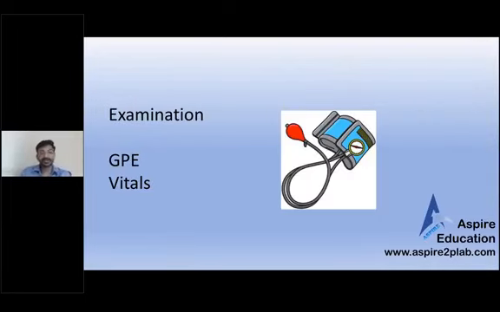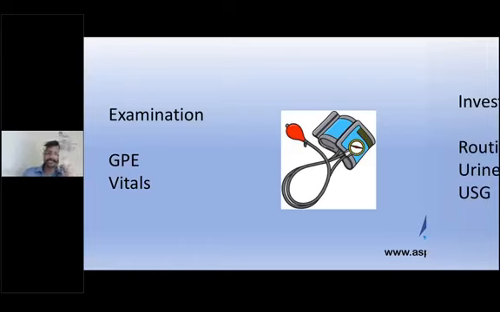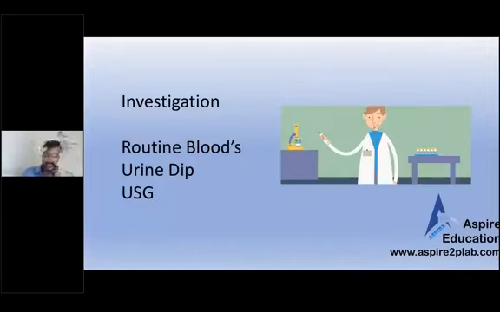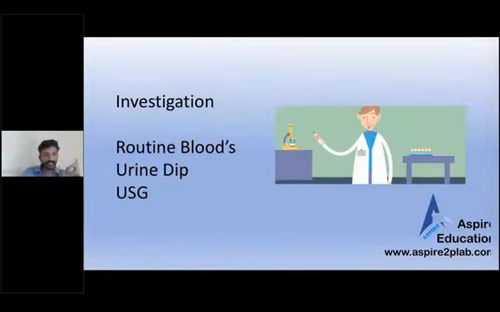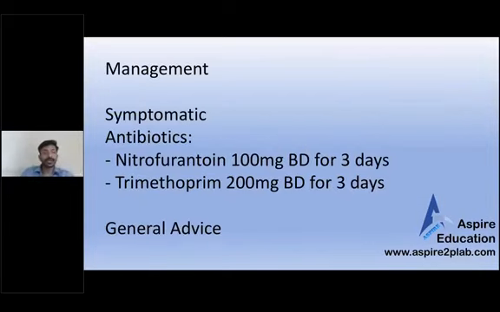Examination is actually the same station, but make sure, that one was UTI with BPH, and this is only UTI. So you can ask some common questions about UTI symptoms like frequency and urgency, but make sure you don't ask BPH questions from the lady. Examination is general physical examination and vitals, and that's it. Then investigations will be routine blood, urine dip, ultrasound, the same, and the management is again the same.